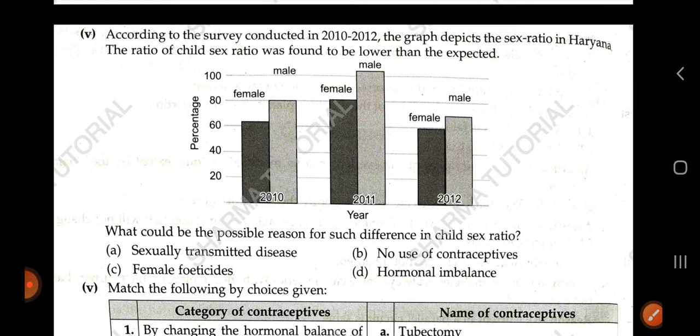The number of female births was very low. So what is the reason for this? Is it option A, sexually transmitted disease, or B, no use of contraceptives, or C, female feticide, or D, hormonal imbalance? Option C, female feticide, is the correct answer.